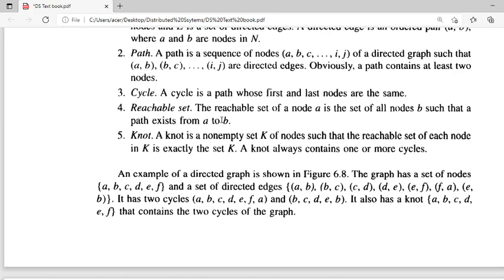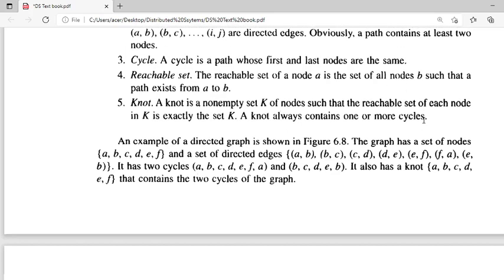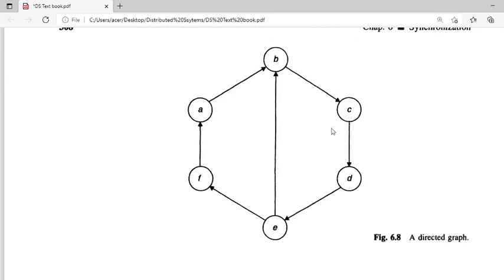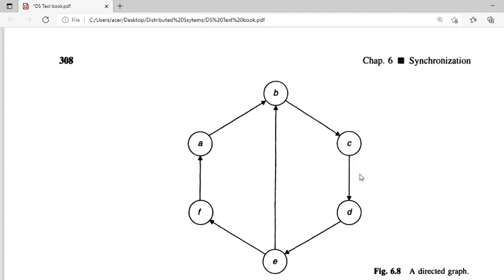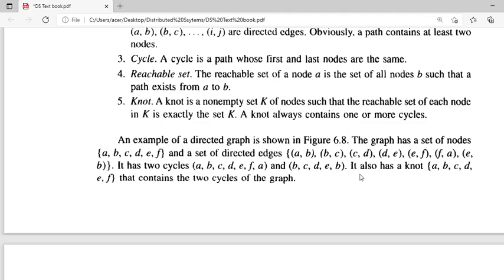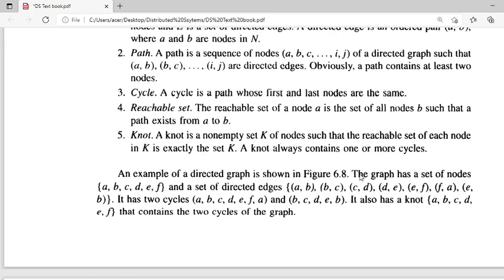And the reachable set: the reachable set of a node A is the set of all nodes B such that there exists a path from A to B. We may not have a path from A to D directly, but A to B, B to C and C to D we can reach. That is called the reachable set.